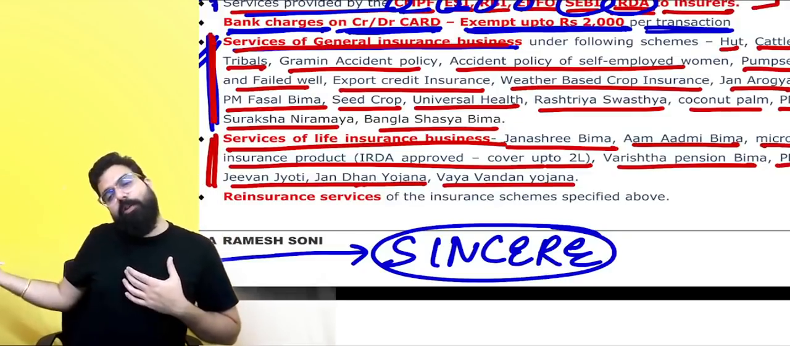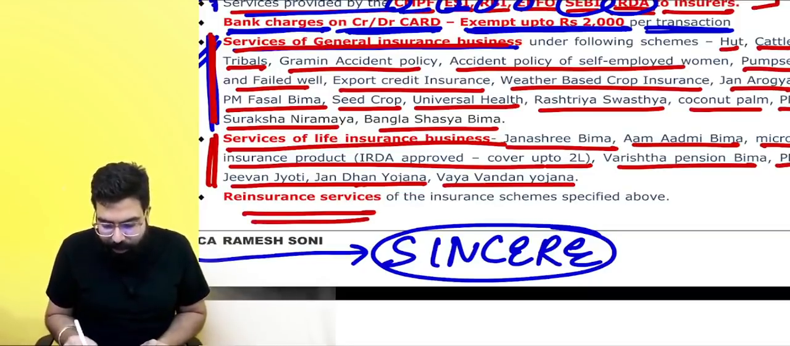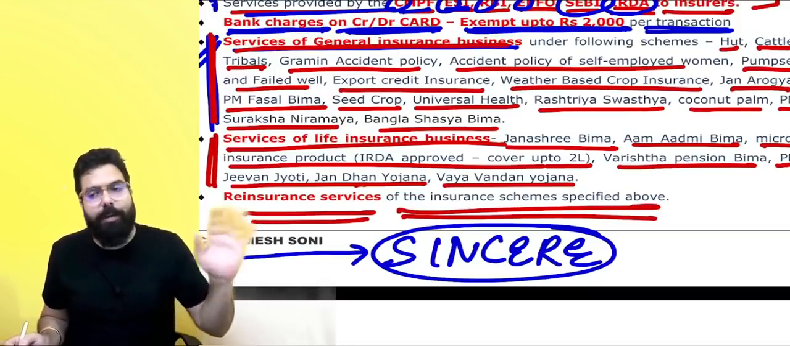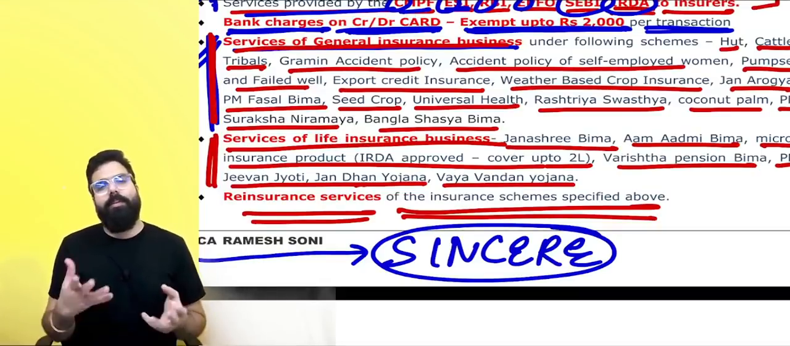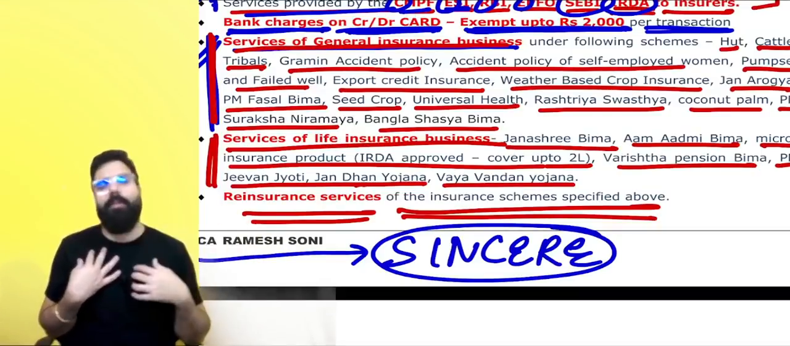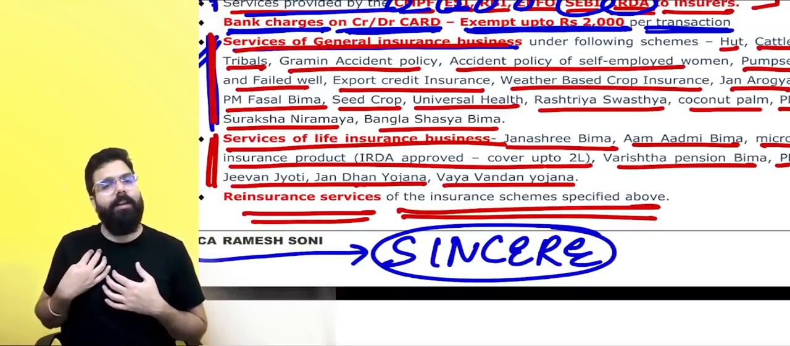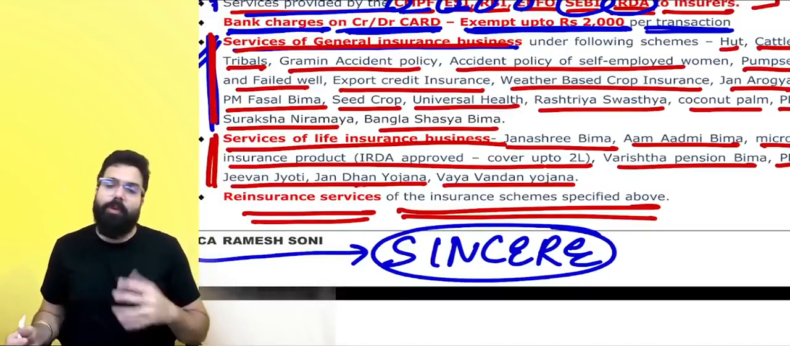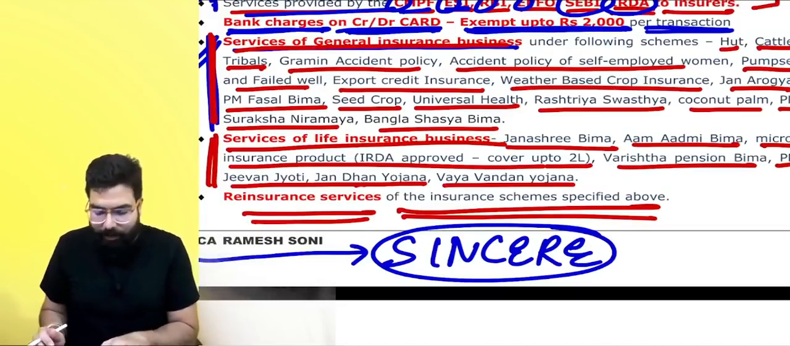If I get the reinsurance done, reinsurance of the insurance scheme specified above, also there will be no GST. All this insurance scheme, Janashri Bima, one person is carrying out Janashri Bima, he took a reinsurance. The insurance company took the reinsurance. Reinsurance services, the reinsurer will not go ahead and charge any GST.